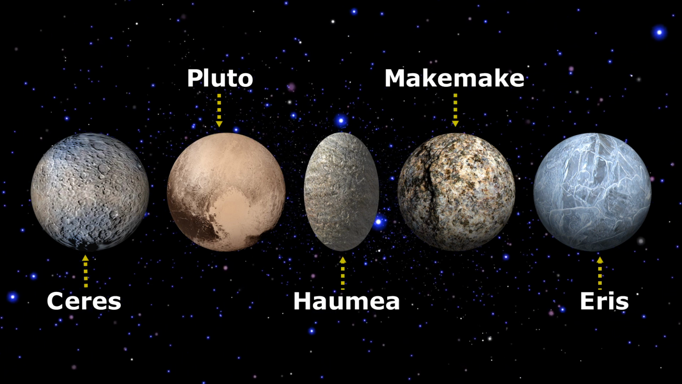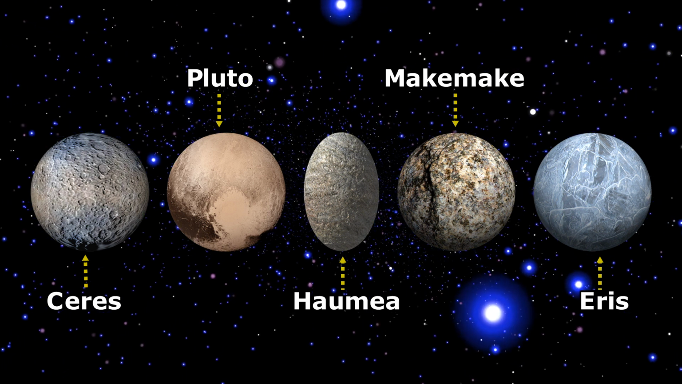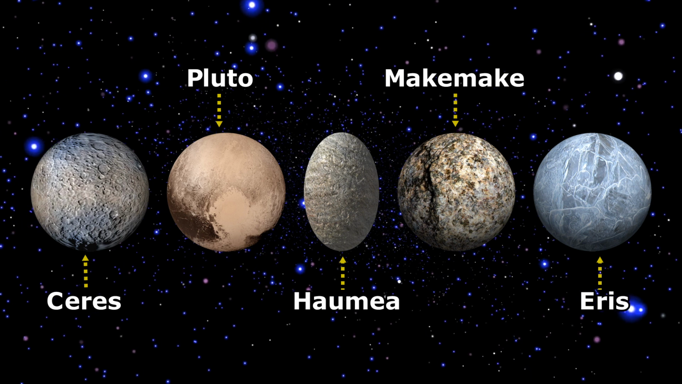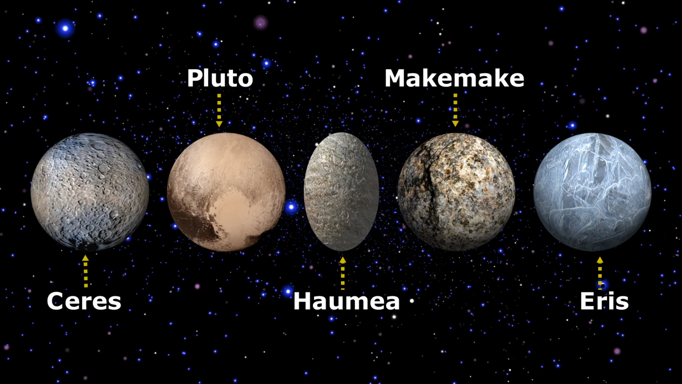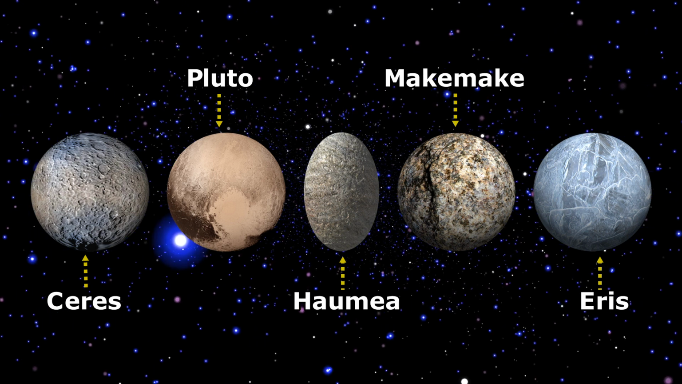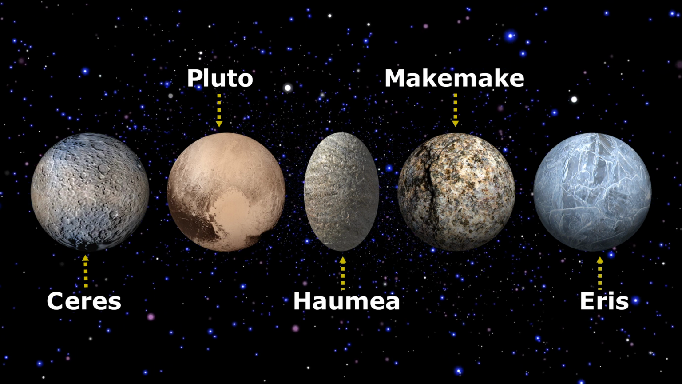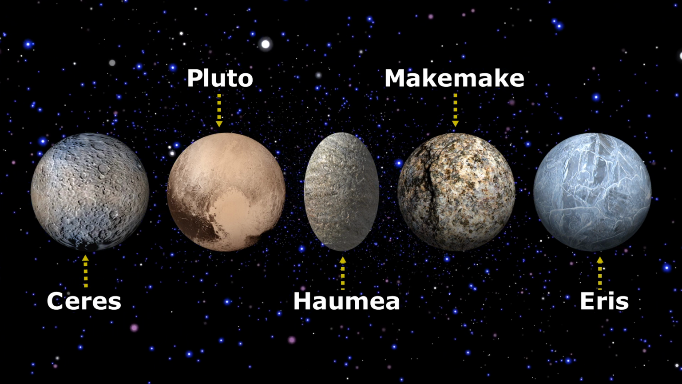These dwarf planets meet all 3 of the IAU's criteria for dwarf planethood. They orbit the Sun. They are massive enough to have cleared the neighborhood of other objects. They are in hydrostatic equilibrium, meaning that they are rounded due to their own gravity.